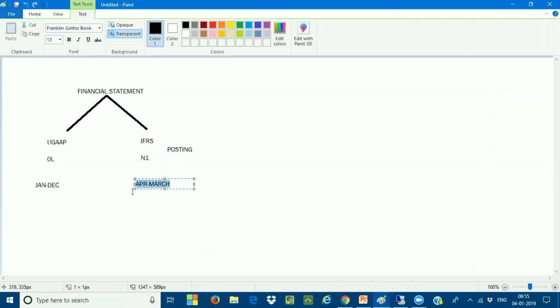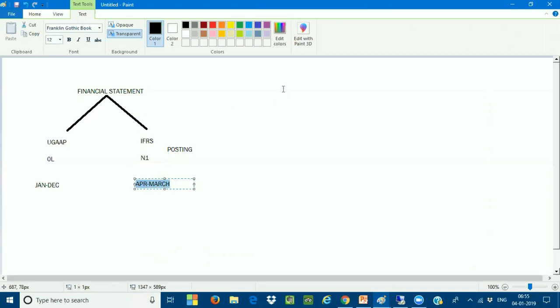As I told you yesterday, the non-leading ledgers will have a different fiscal year, but will inherit the same currency settings of the leading ledger. This concept is completely different